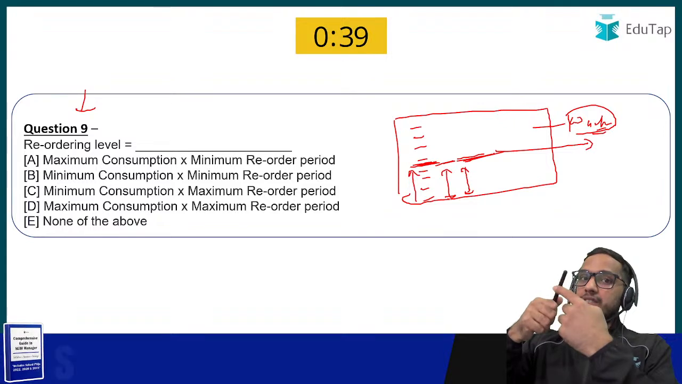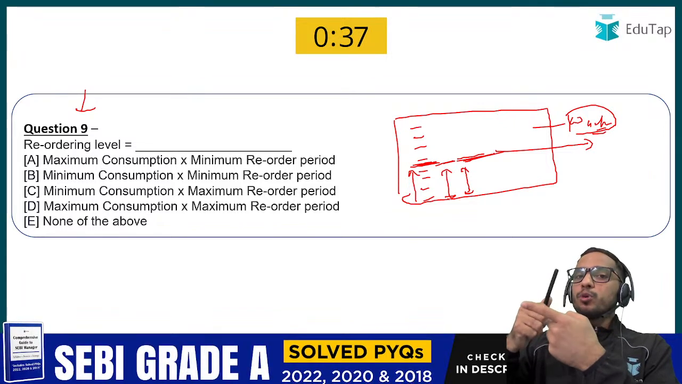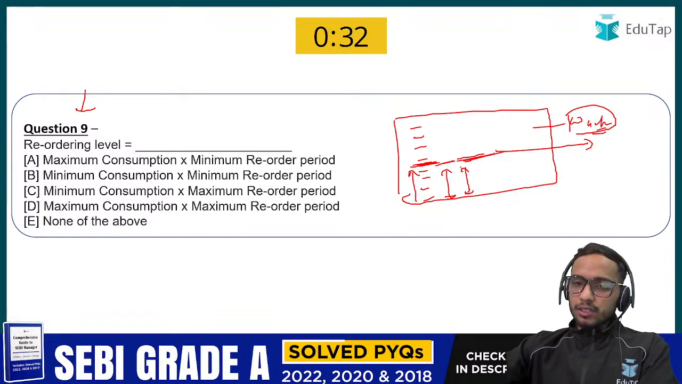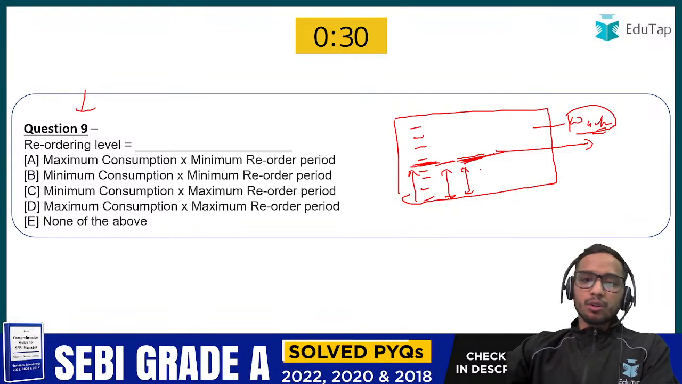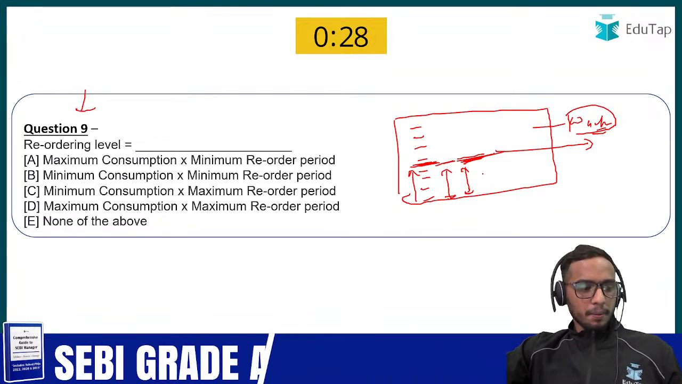your pens? Suppose you are doing trading activities of pens, right? You are just purchasing them and selling them. So this is the level of reorder. Tell me what should be the answer for the reorder level. Let me see who is correct here.